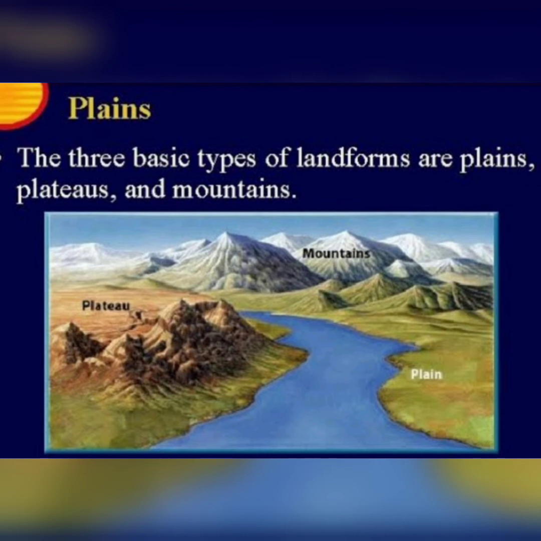Plains can be classified in many ways, but the best way to classify them is according to their mode of formation: structural plains and depositional plains. Structural plains. These plains are formed by the endogenetic forces. These are either formed due to upliftment or subsidence of the continental shelf.